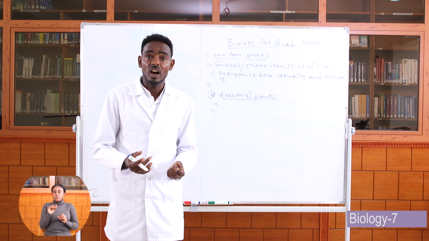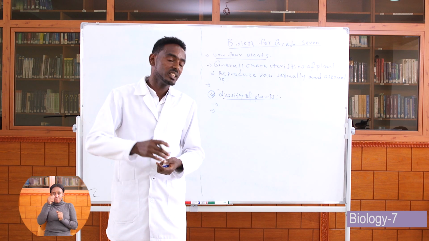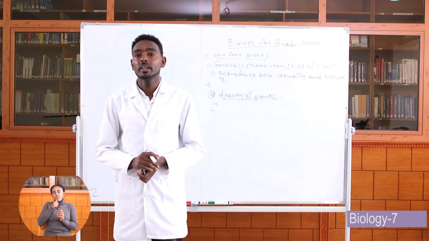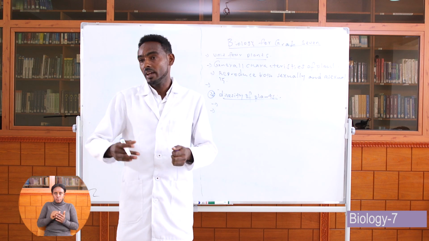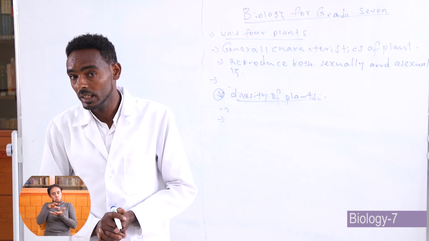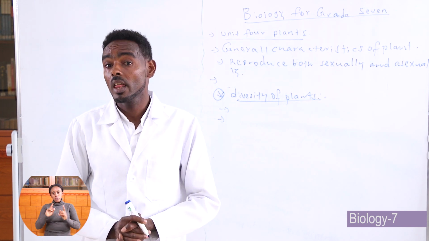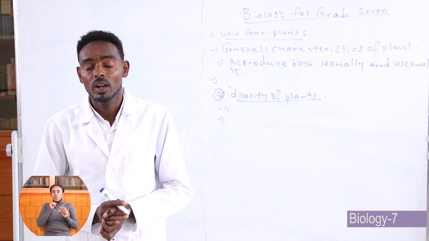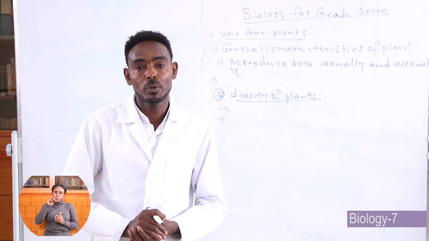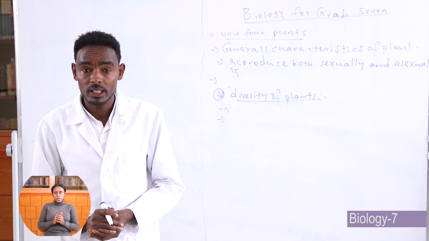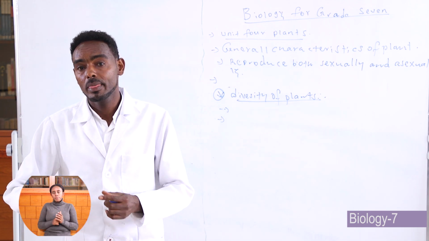Cone is defined as a union of male and female gametes. A male gamete is called pollen and a female gamete is called ovule. The union of the male gamete, pollen, and the female gamete, ovule, is called a cone. The cone is the sexual reproductive organ of non-flowering plants, which we call gymnosperms. Let us see some examples of gymnosperms. Gymnosperms are plants like mosses, ferns, liverworts, and pine.